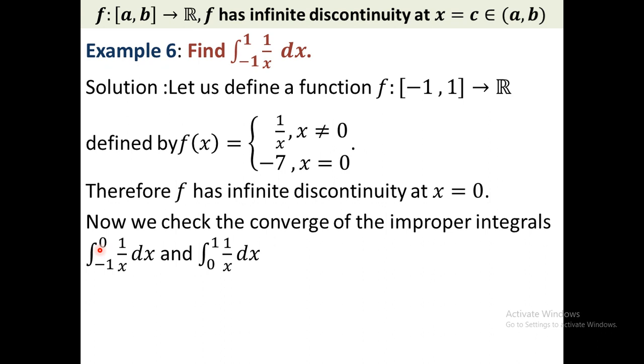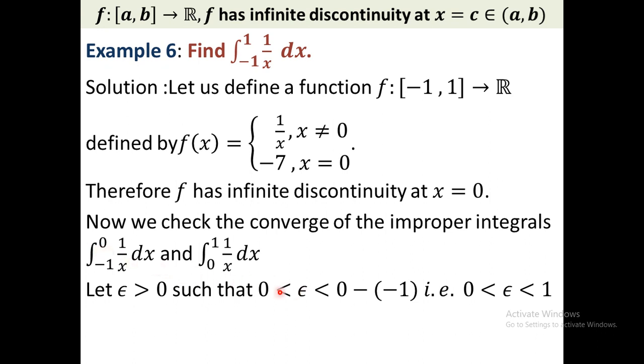We choose this as epsilon, therefore epsilon must be less than 1. That means you have to choose epsilon in such a way that epsilon is positive, but less than the length of the interval, upper bound minus lower bound, 0 minus (-1), that is 1. Why do we choose epsilon? Because we have to integrate from -1 to 0 minus epsilon.